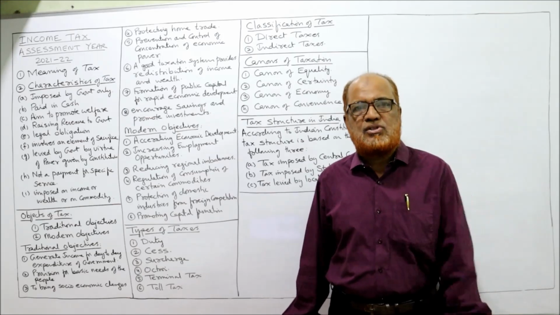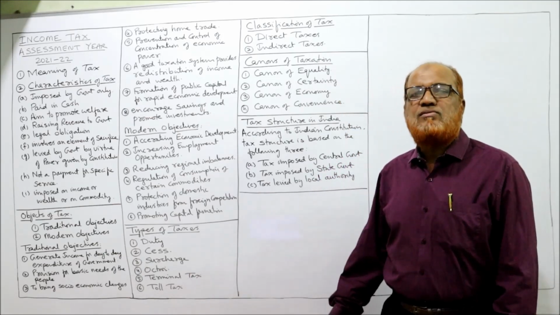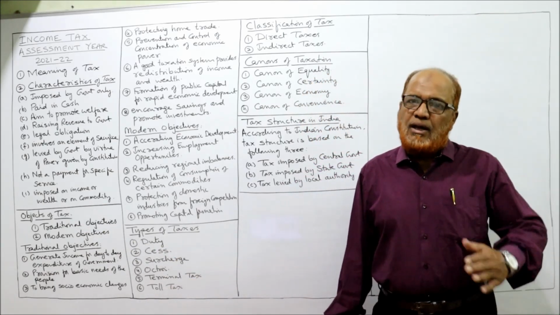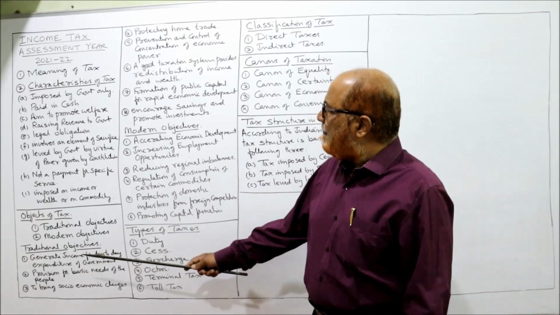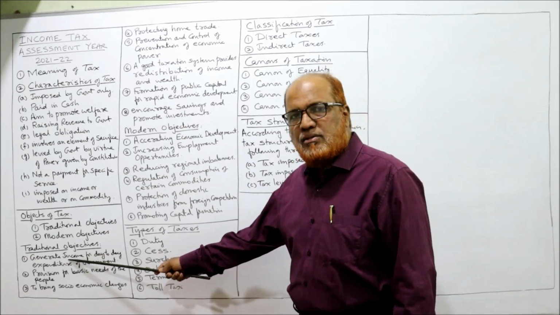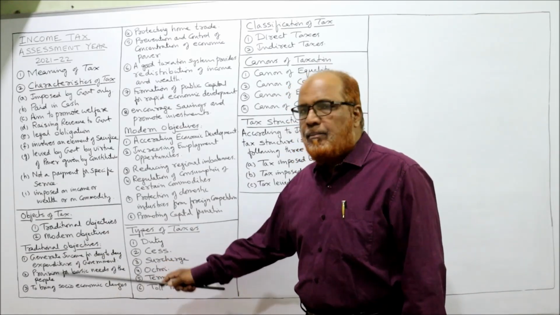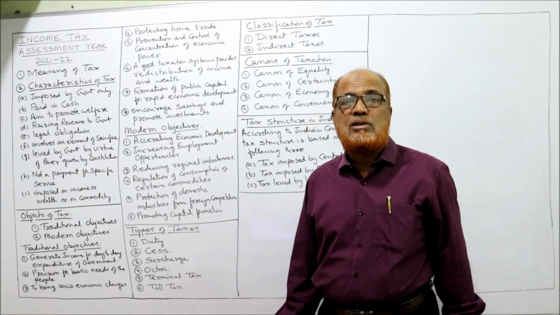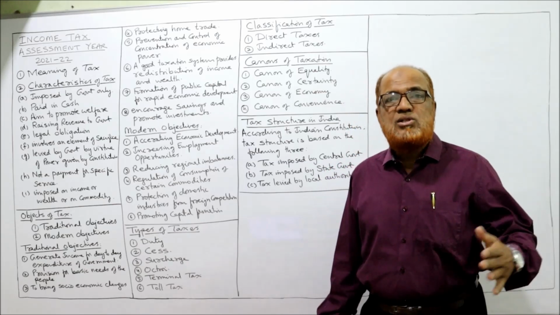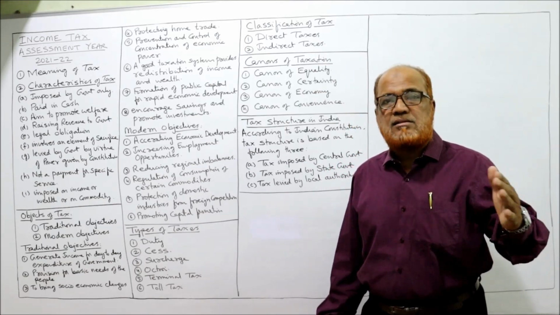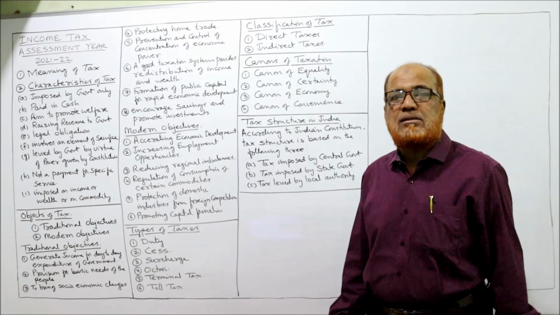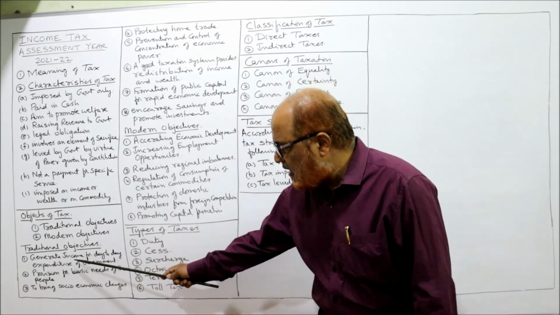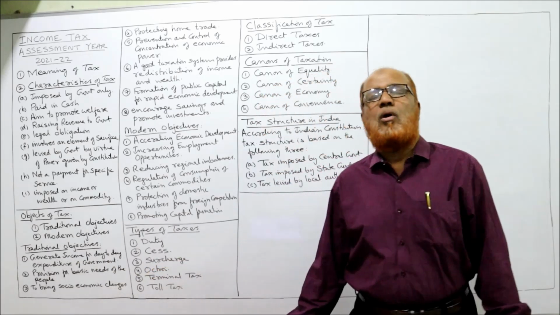What are the objectives? Here the objectives are divided into traditional objectives and modern objectives. The traditional objectives are the old objectives, because remember, tax is not a new concept. It is coming from centuries. Many hundreds of years back, taxes were imposed by different rulers. So what are the traditional objectives? What is the first one? Generate income for the day-to-day expenditure of the government.